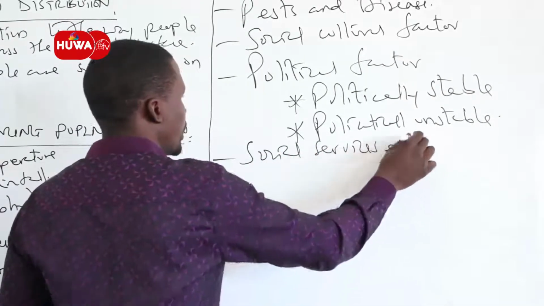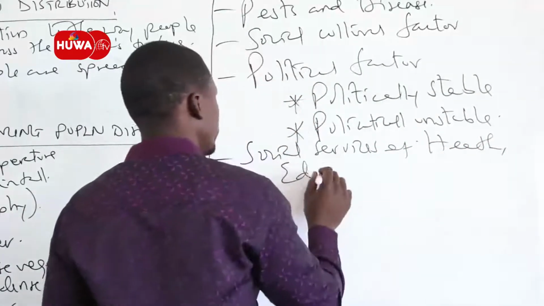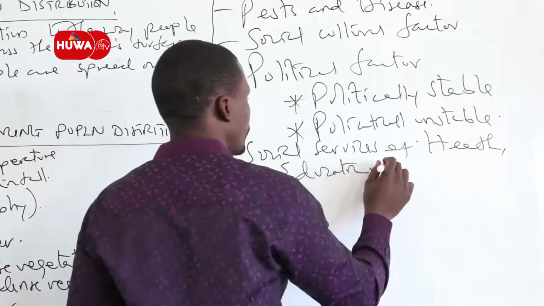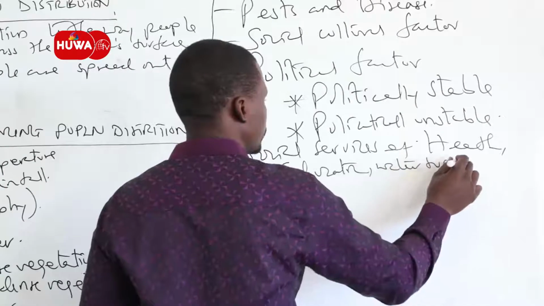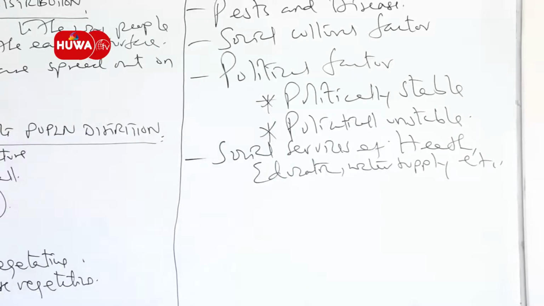Social services like health service, education, water supply, etc. All these can also influence the influx of people from one place to another, in the sense that places where there are abundant social services like health, education and water supply will have a high number of people compared to places where there is poor availability of social services.